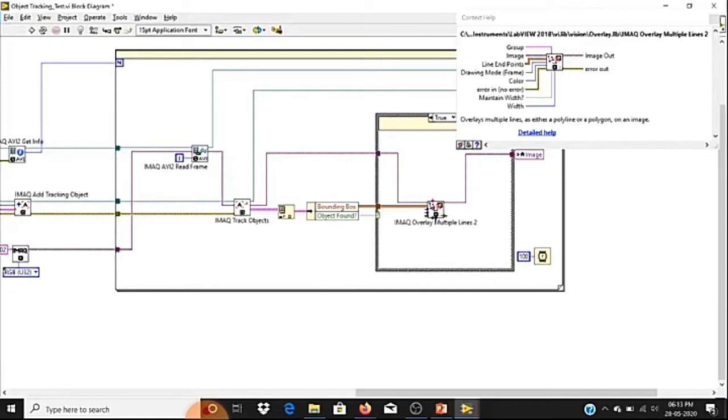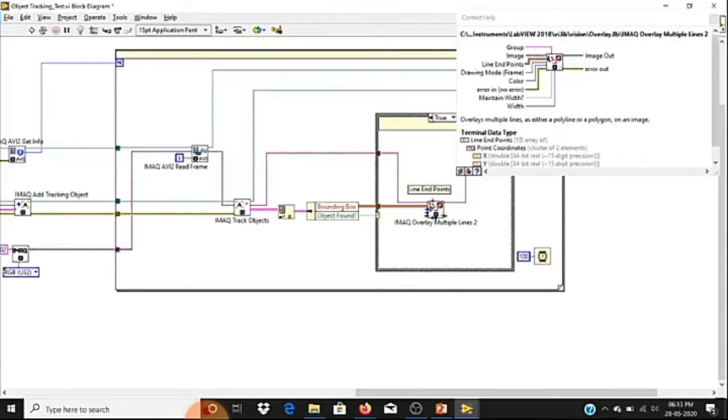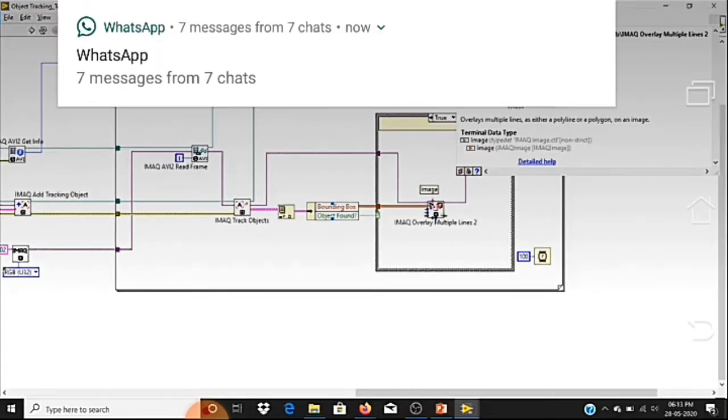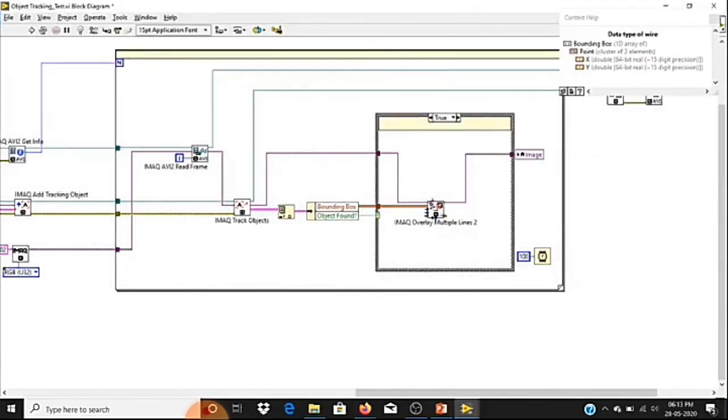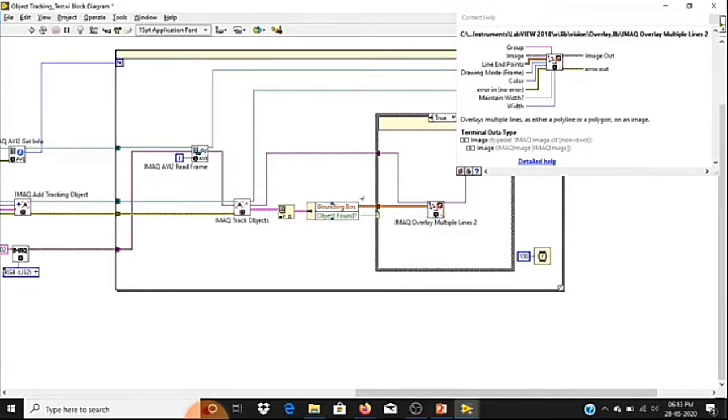Okay, if you want we can use that, else we can go with the recommended terminals. I just want to give an input image on which I want to make an overlay, and the coordinates. So here I'm going to pass a video reference again. The video frame that we are reading, I'm going to give as the image input, and the bounding box coordinates are nothing but my tracking object coordinates. So these two pieces of information we have passed to this overlay.